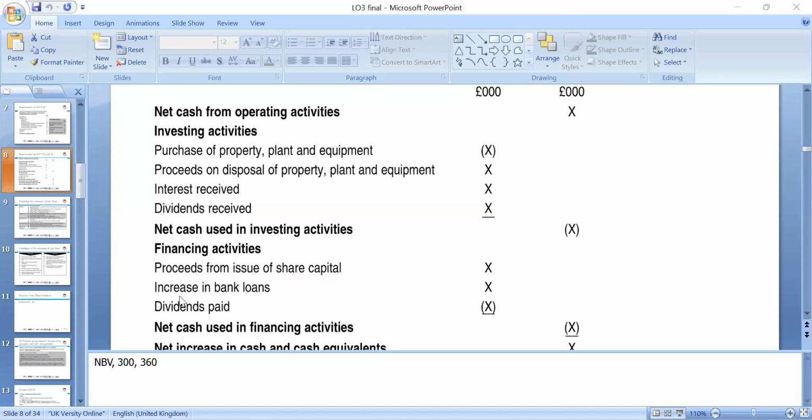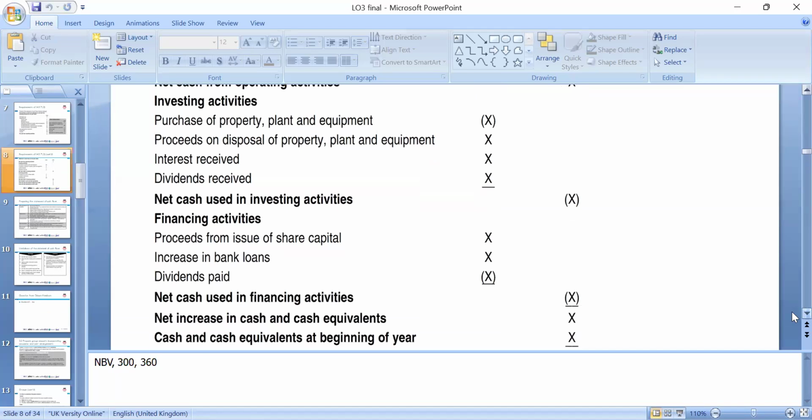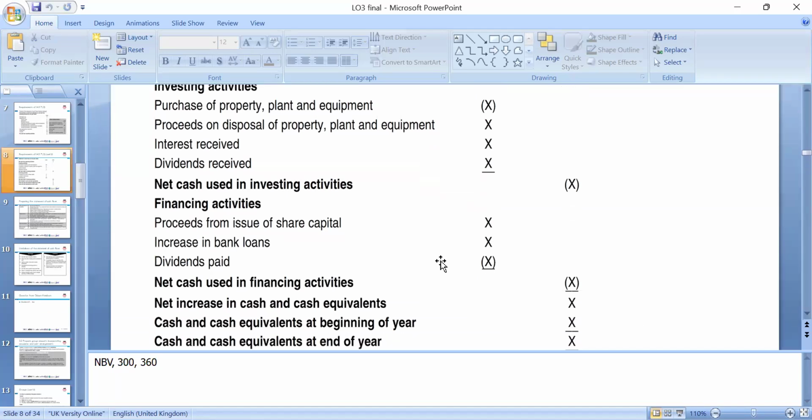Okay, then we look at the financing activities, so proceeds from issuing shares. We look at the increase in the bank loan during the year, and the dividend paid. So the inflow and outflow under financing activity can be debt and equity financing. And we look at how much the cash increase is, and the opening balance we add, and then the net cash inflow from all these activities.